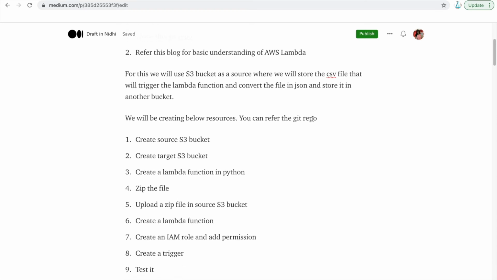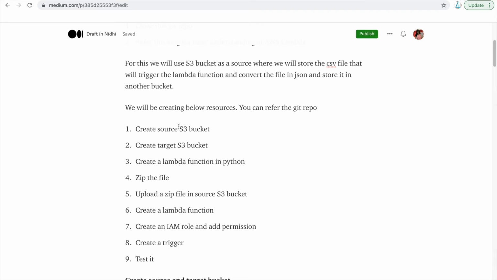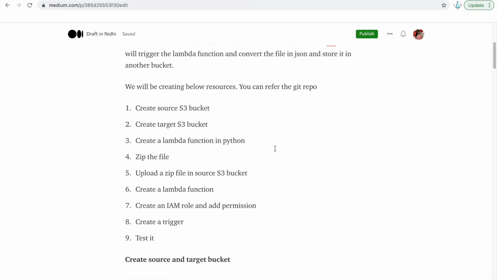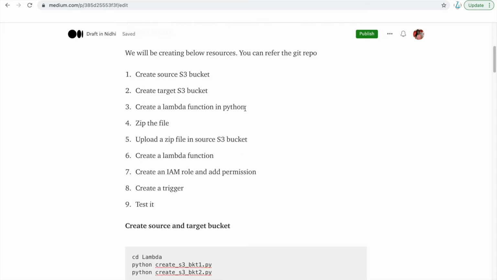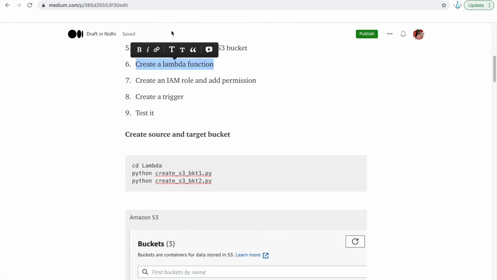So what we will be doing in this demo: we are creating buckets, one source S3 bucket and one target S3 bucket. We will create a Lambda function that converts the CSV files to JSON. We will zip the files, upload that zip to the source S3 bucket, and then create the Lambda function, create an IAM role with all the permissions, create a trigger, and test it. I have this code here, so let me show you.